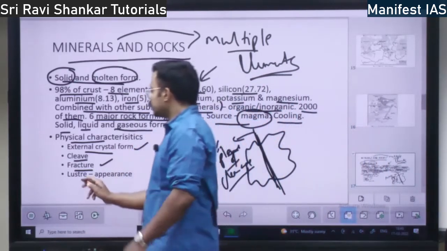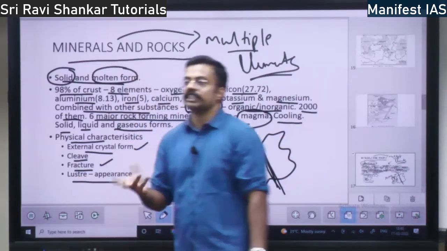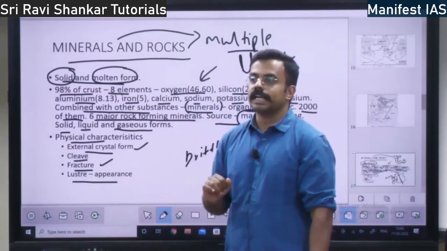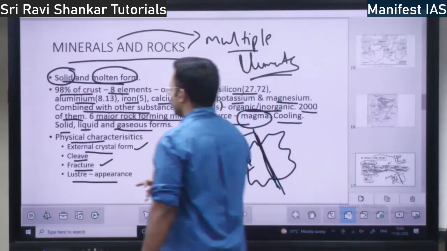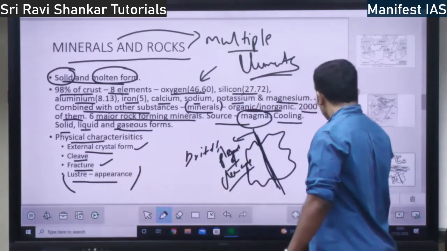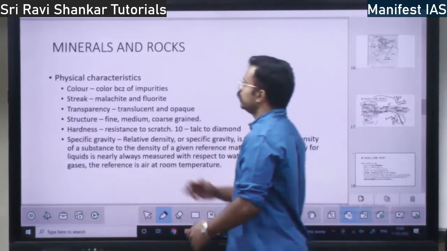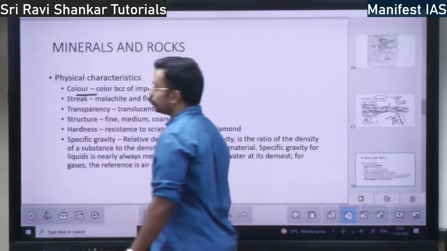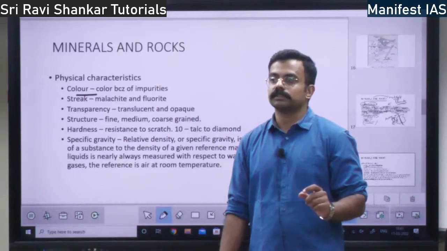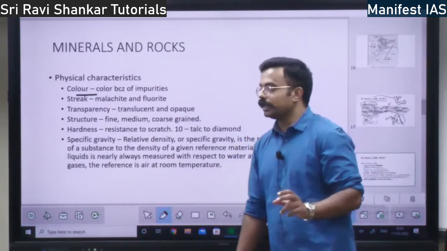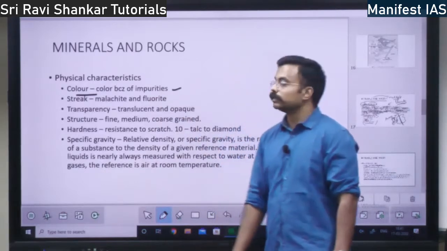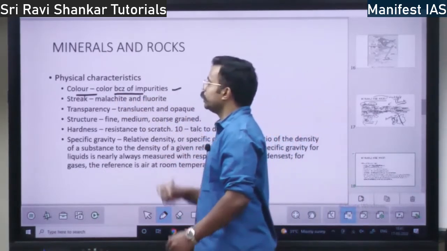Right? Then you have luster. Luster means appearance, shining. If the mineral is shining, if it is not shining, right? That shining is called luster. Appearance. Okay, this is one of the physical characteristics. Then you have color. Minerals get their color because of impurities, right? If there are some impurities, or because of its own nature, it is going to get some color. Color is because of the impurities.